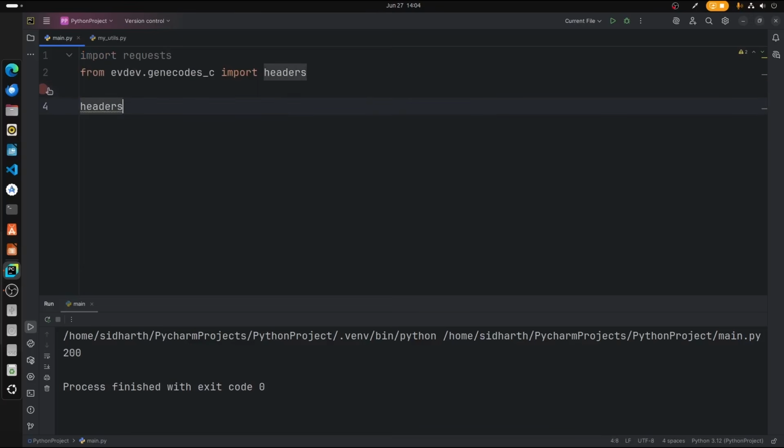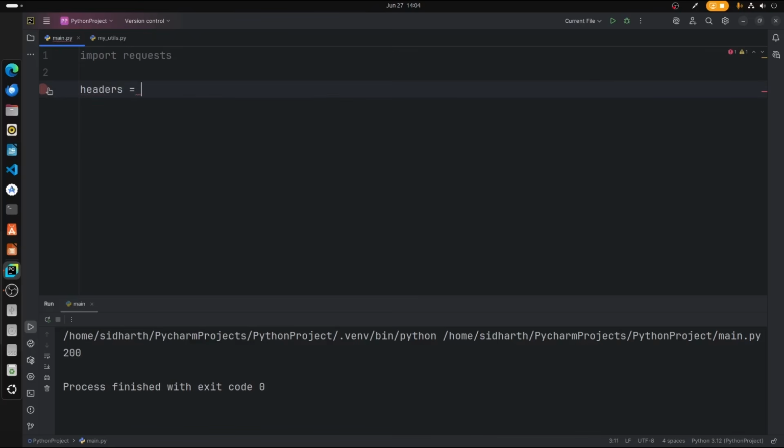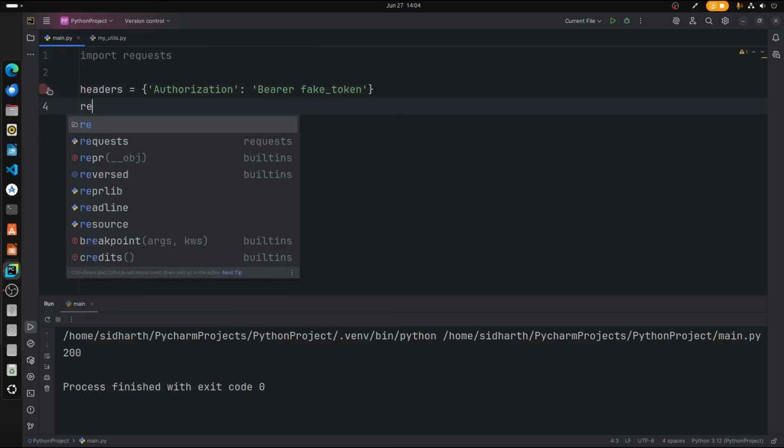So headers is equal to, and I would like to create authorization colon bearer fake token. So we are using a fake dummy token.